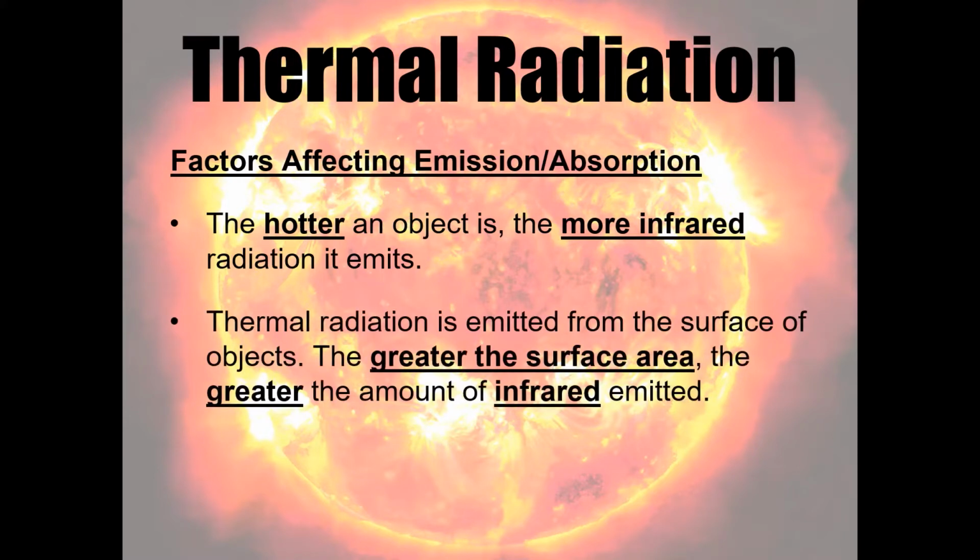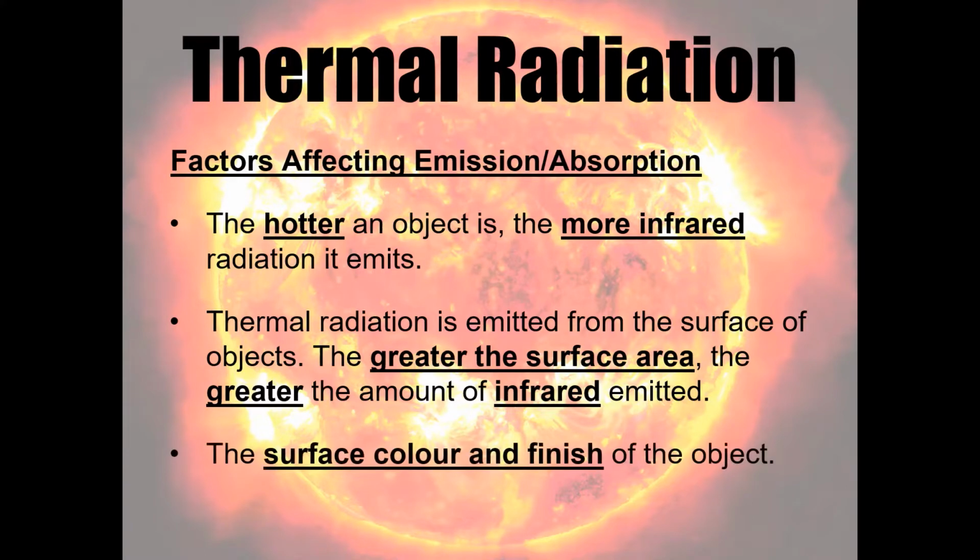Okay, the second thing is the surface area of the object. The thermal radiation is being emitted or absorbed from the surface, and so if you've got a greater surface area, you're going to get a greater amount of thermal radiation being emitted or absorbed.